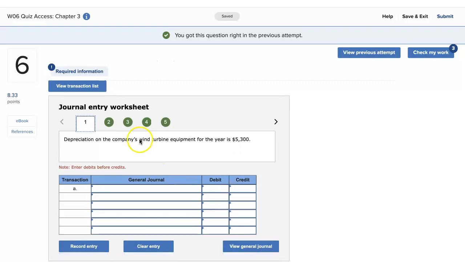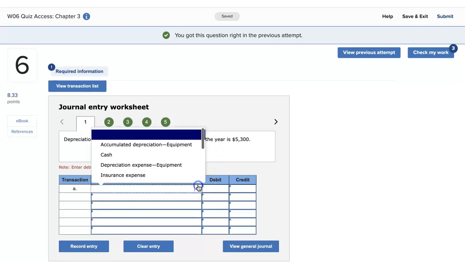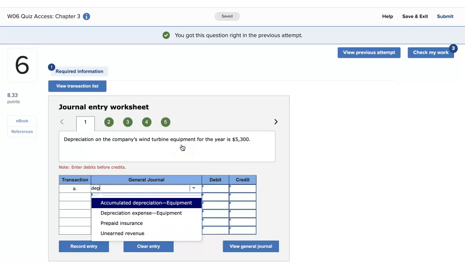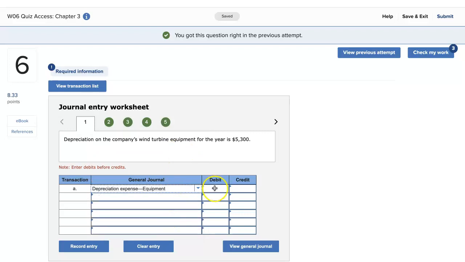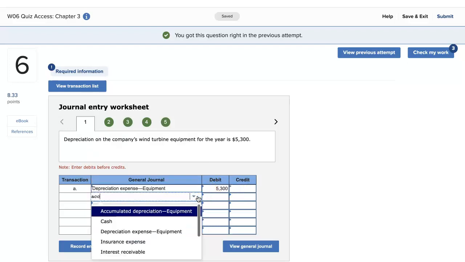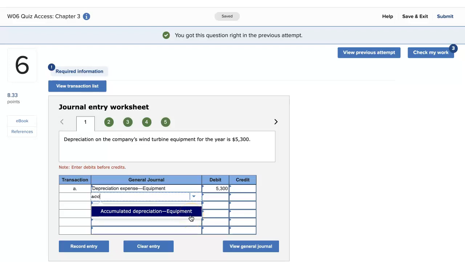Number 1, depreciation on the company's wind turbine for the year is 5,300. Because it is a depreciation expense, we'll put that here and we're going to debit it for 5,300. And at some point in time it is going to depreciate, so we're going to credit that for the same number.